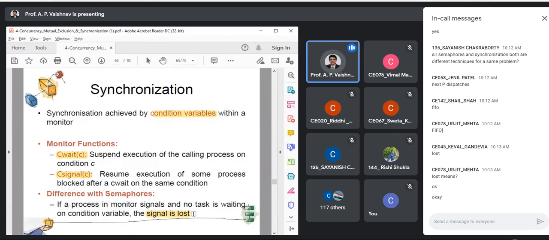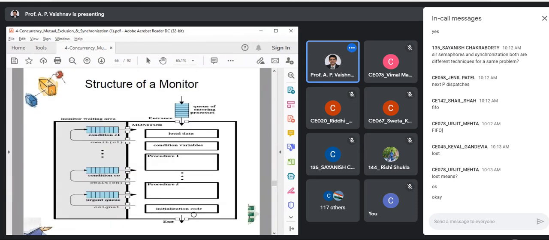And where are those queues present? Let us see that. I'm switching to the next slide now. Can you see these queues, condition C1 up to condition Cn? Yes or no?